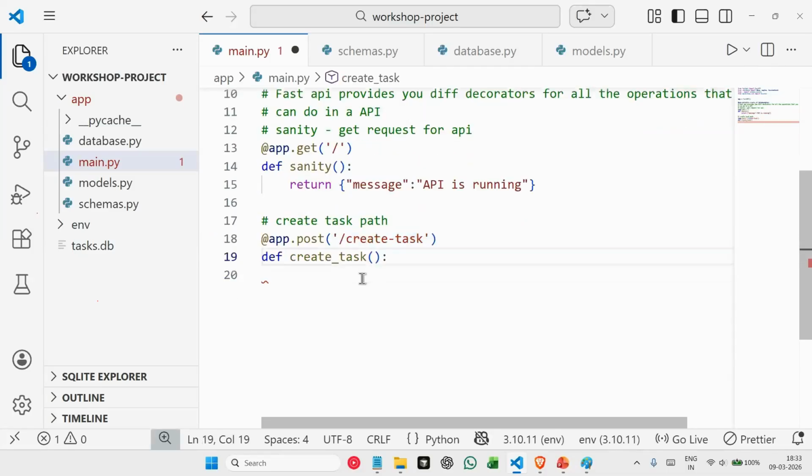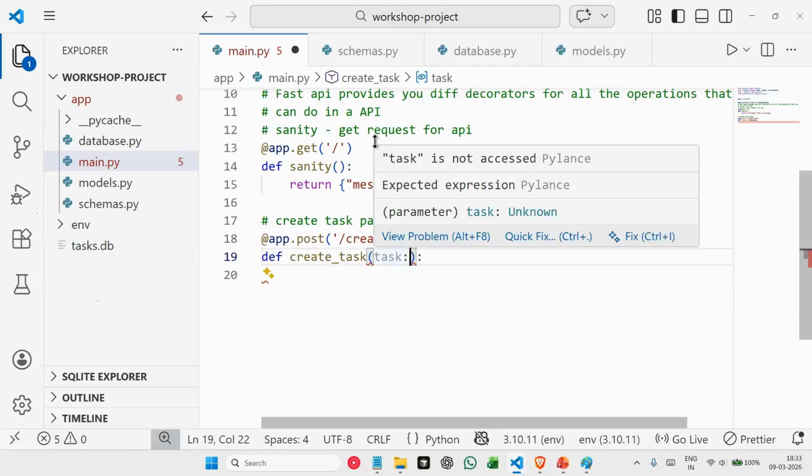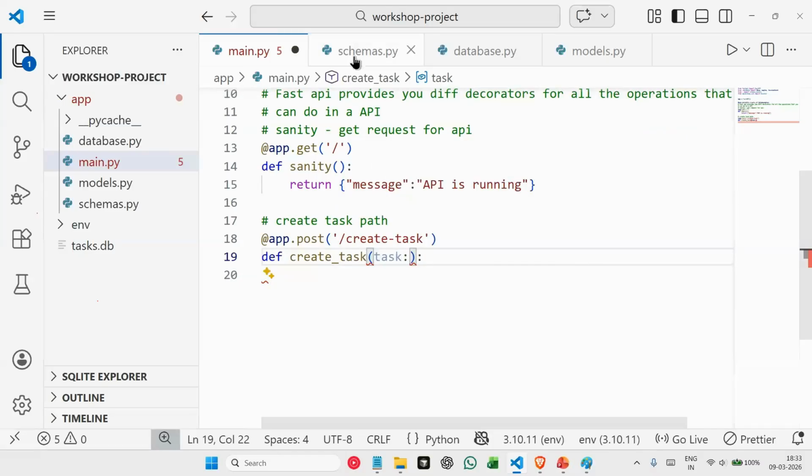In this, first thing we do is we take an input, task input, and this input is currently being validated. Now, when you are creating a task, you are receiving the task from the user, right? So whatever task you are receiving from the user is automatically coming into our function here. But this has to be validated with whatever schema we created, because the user can only send a string as a title.